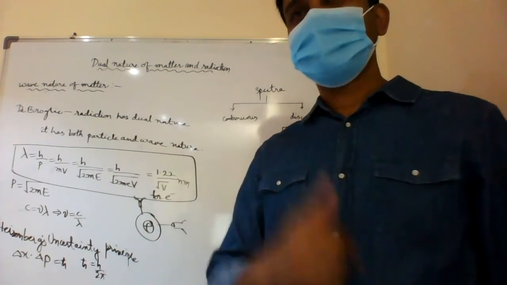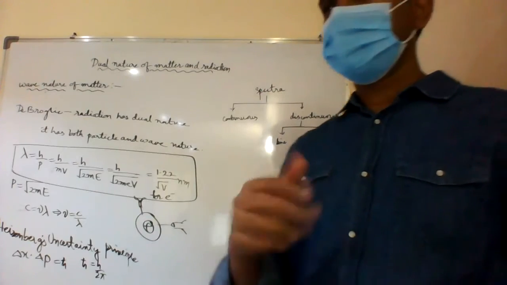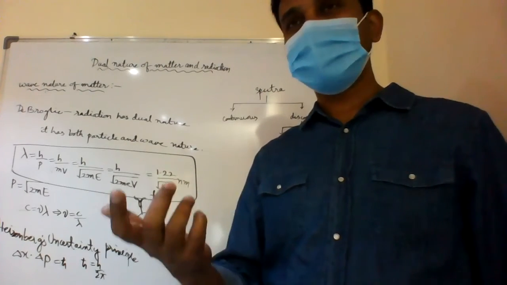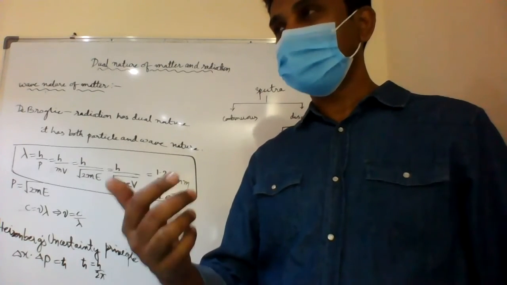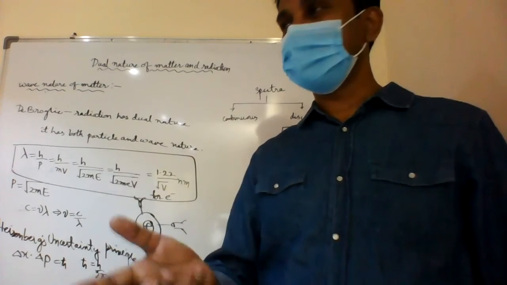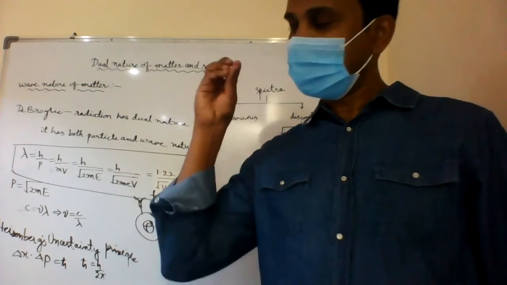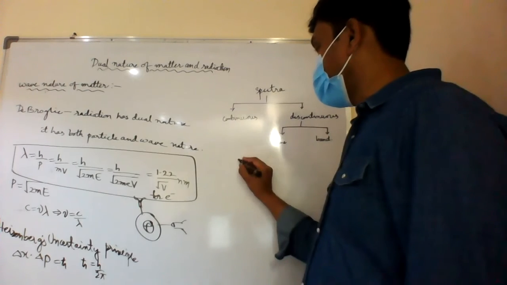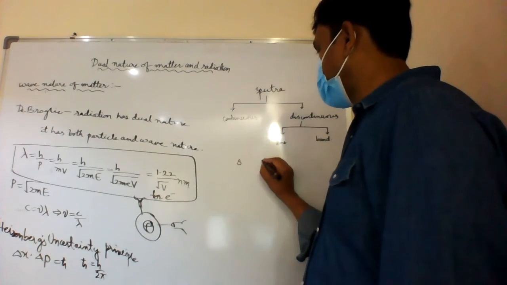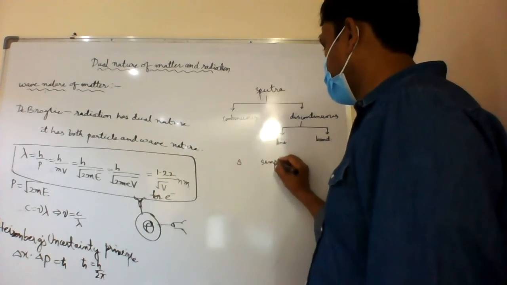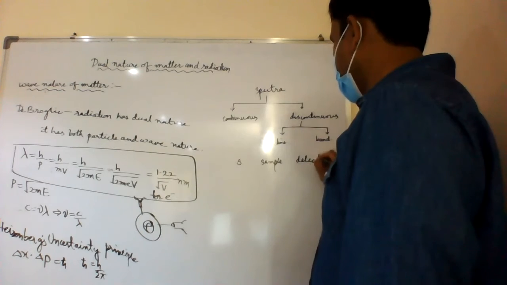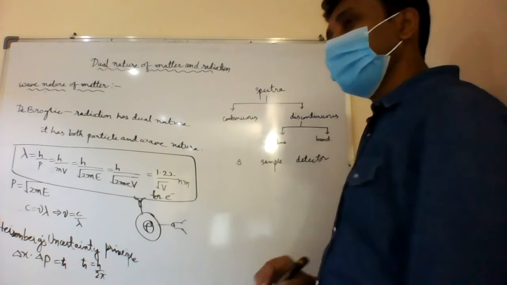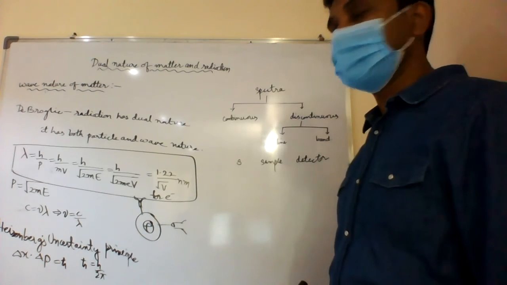Absorption and emission is same. Absorption spectra and emission spectra is same. Absorption means it absorbed 1 dirham. Emission, he gave 1 dirham. Understood? When the light is incident, like in atoms, when we discuss about this, we have source, sample, and detector. Only we need three. Everywhere, in every phenomenon, we have source, sample, and detector.